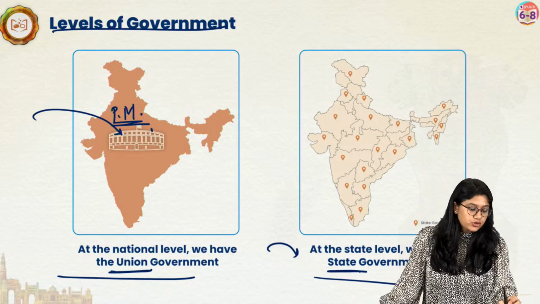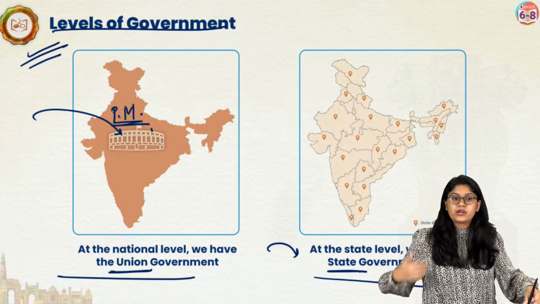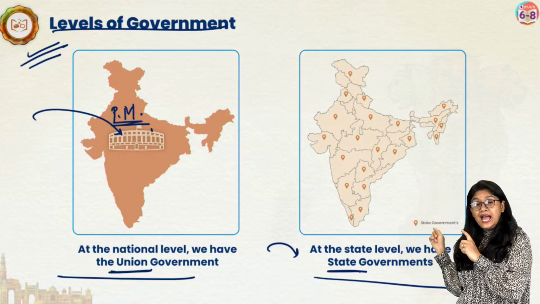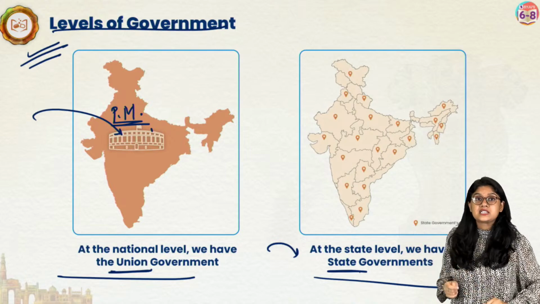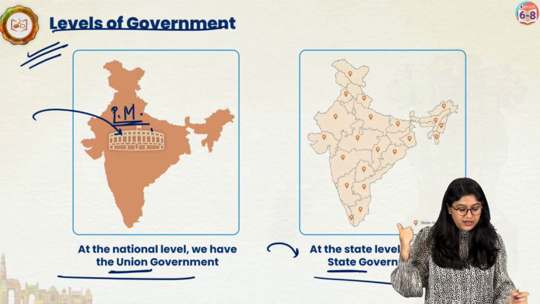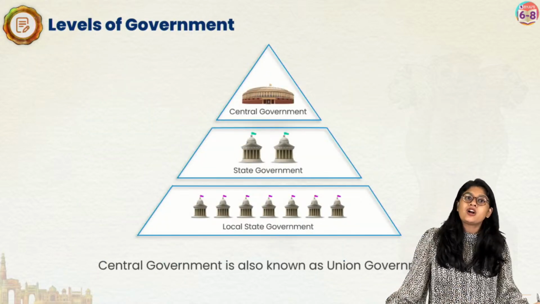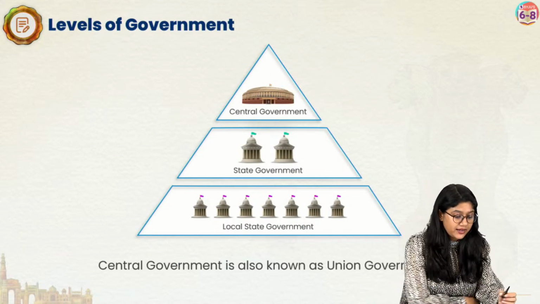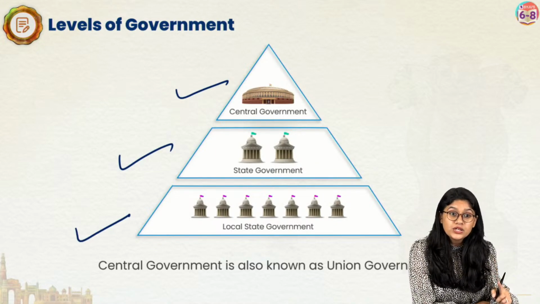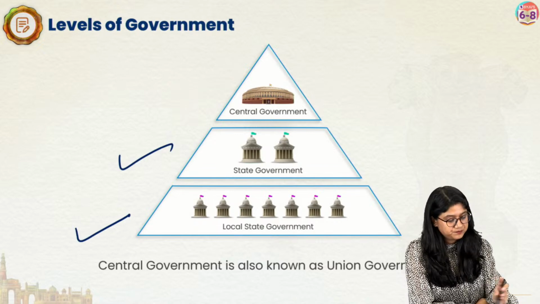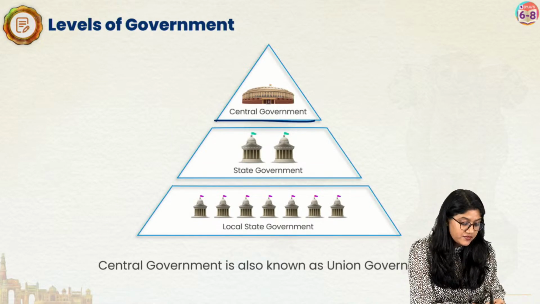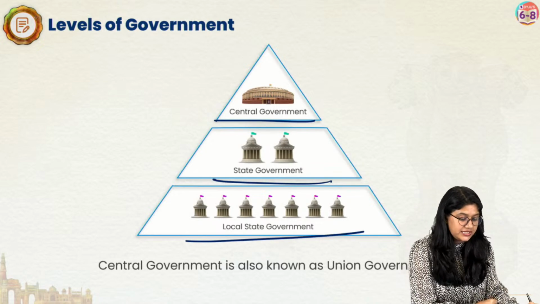So we have two major levels when we look at it. We have the center level, the national level, and the state level. So we have the union government and of course the state government. Then when we talk about the levels of government, we can see that we have 3 levels of government. This is the vertical level of distribution. So we have the central government, the state government, and of course the local government.